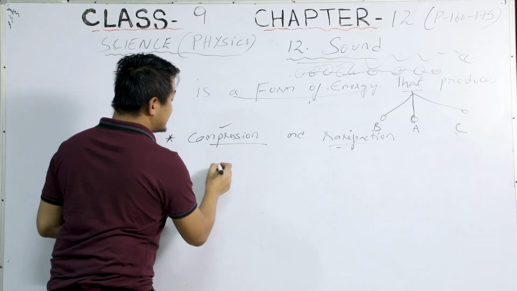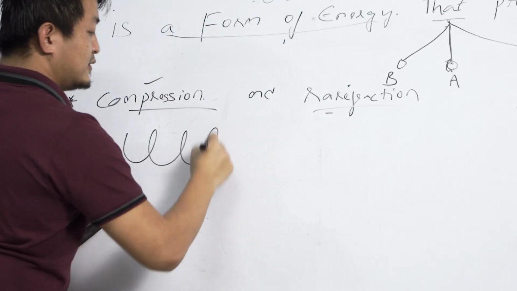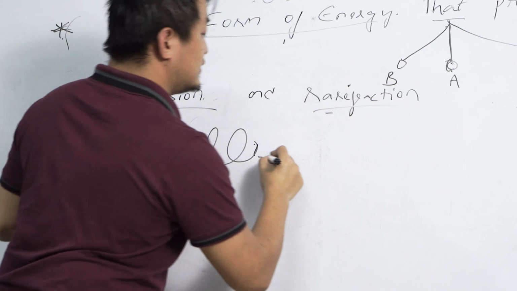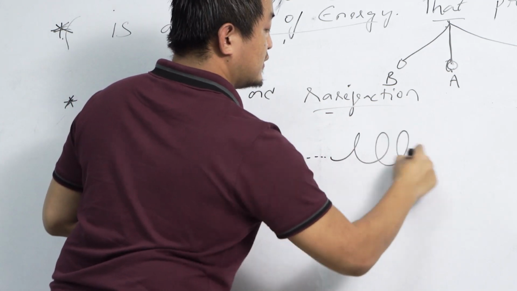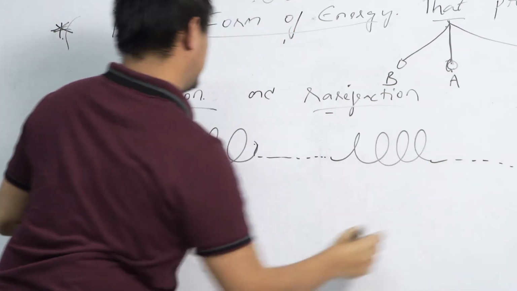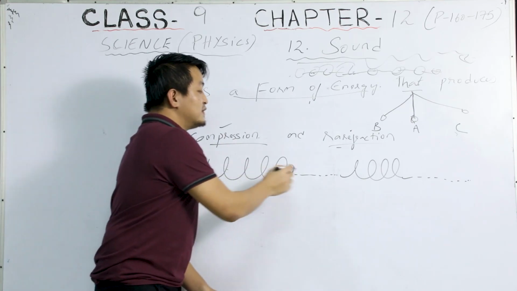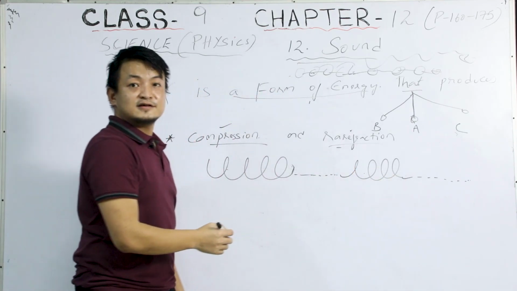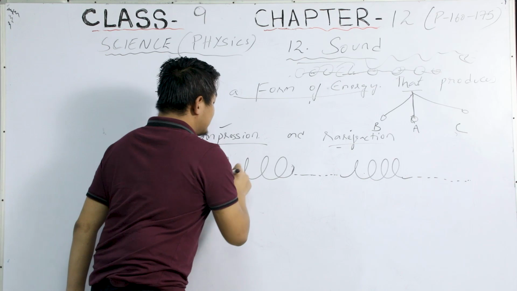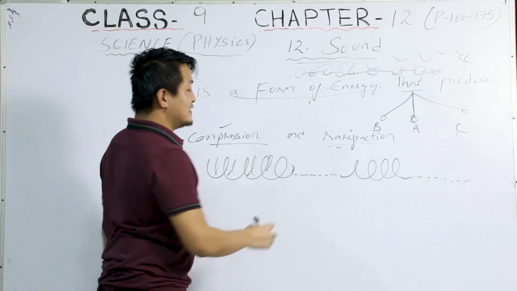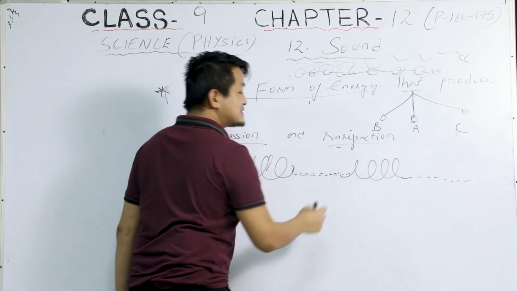So, now, are you able to see this difference? Here there is a high frequency, right? And here it is less.